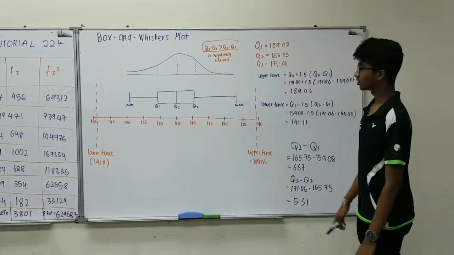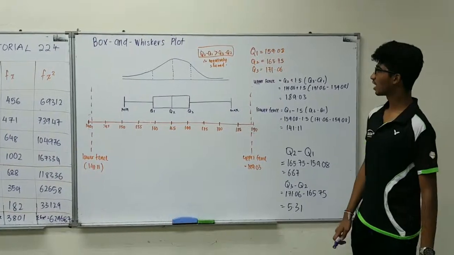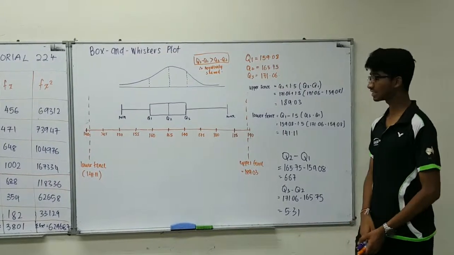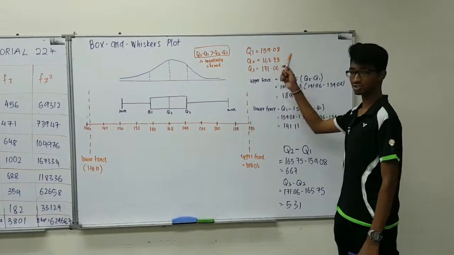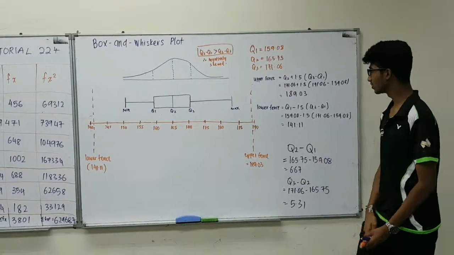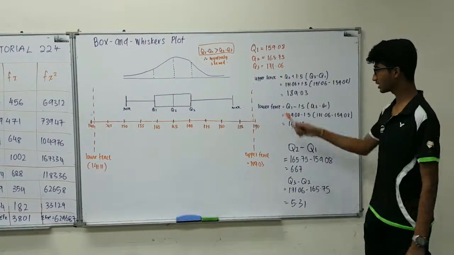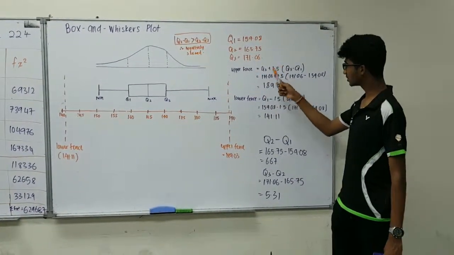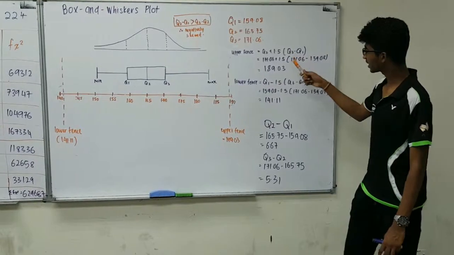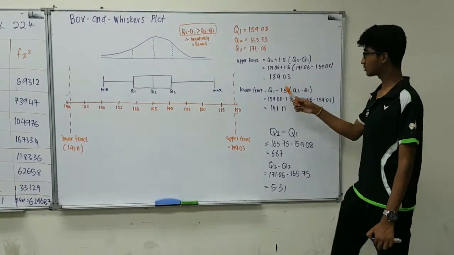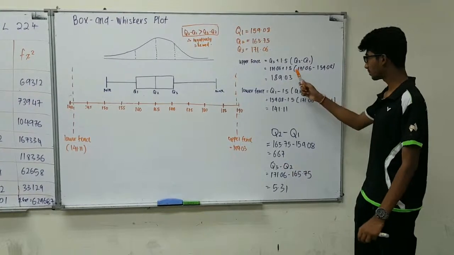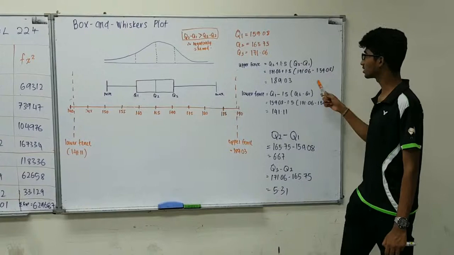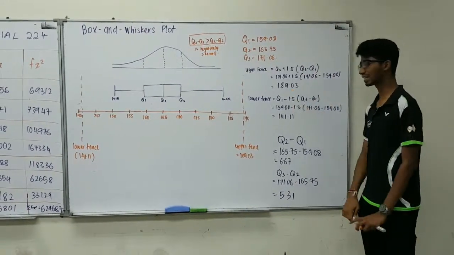Moving on from the stem and leaf plot, now we are going to draw the box and whiskers plot. To start with this process, first we should find the values of Q1, Q2, Q3, which we already did in the previous part, so we don't need to do it again. We have already written the values here. With the values of Q1, Q2, Q3, we calculate the upper fence and the lower fence. First, we calculate the upper fence with the formula Q3 plus 1.5 bracket Q3 minus Q1. Substituting the value, Q3 is 171.06 plus 1.5 open bracket 171.06 minus 159.08, and we get 189.02.